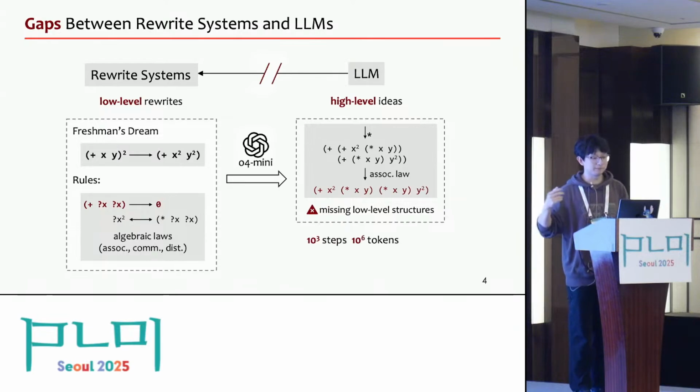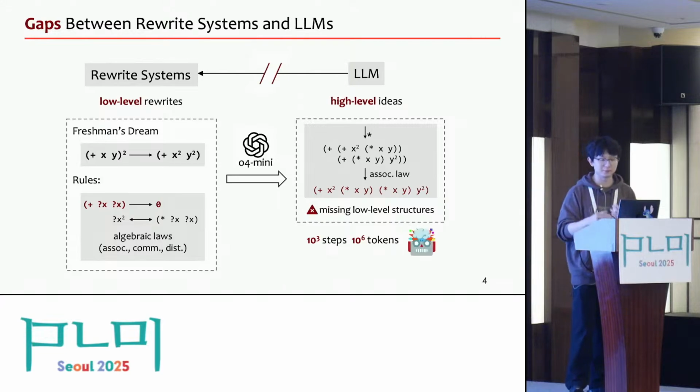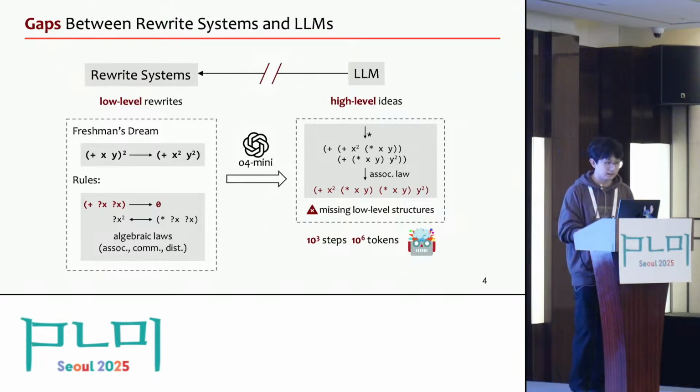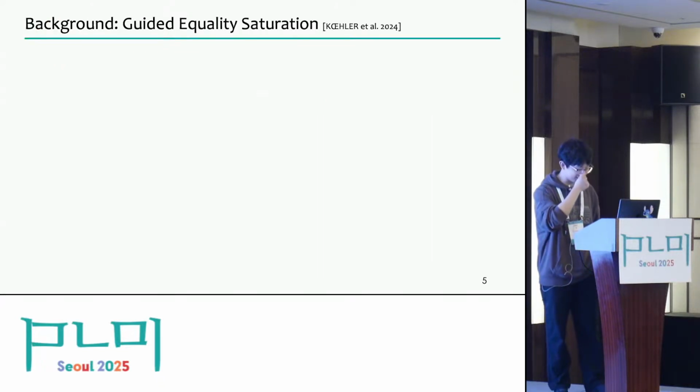Such a missing-details problem will become more and more significant in practice, because usually we need many different rewrite steps comprising many, many different tokens. So it would be a mission impossible for a large language model to keep track of all of these details correctly. This is the challenge, and now the problem boils down to how to bridge the gap between large language models and rewrite systems, right?